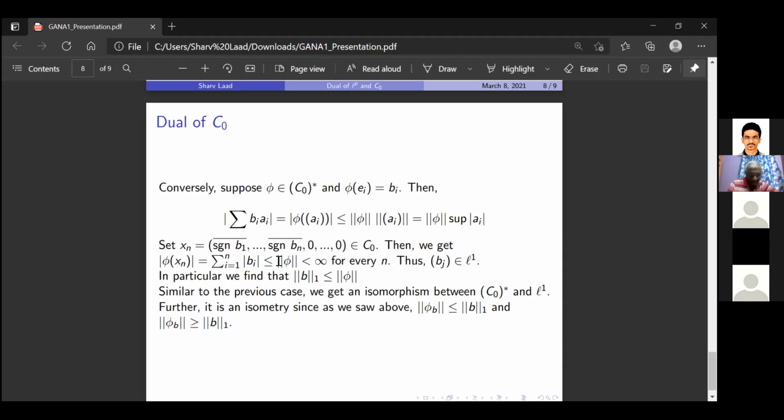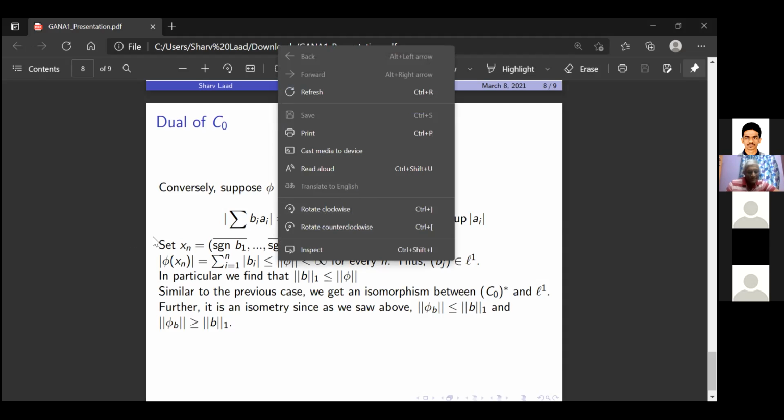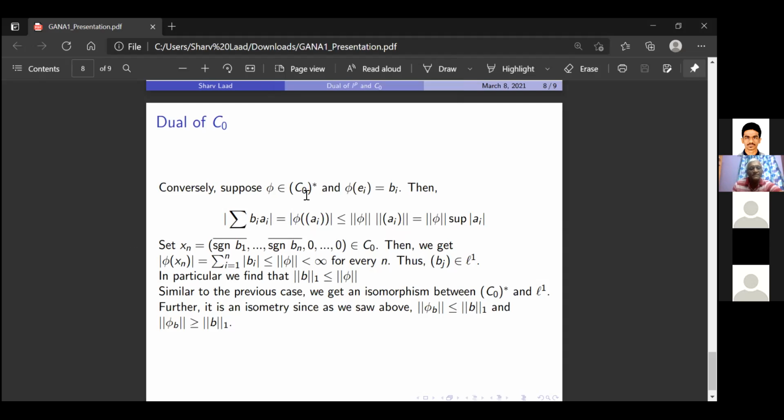I think the problem is here. The fact that phi of ei is equal to bi does not mean phi of a is the summation of bi ai. I'm using the fact that the basis elements span a dense subspace, that is, the closure of the span is C0.